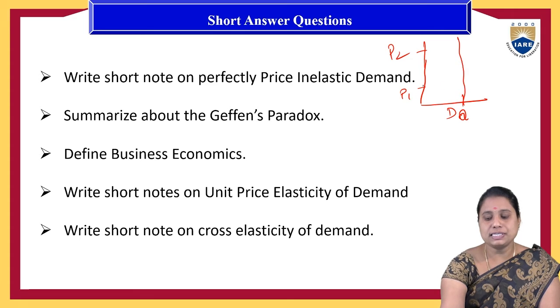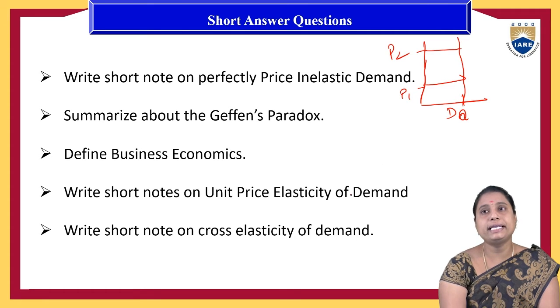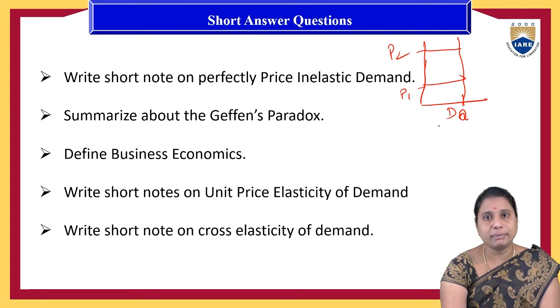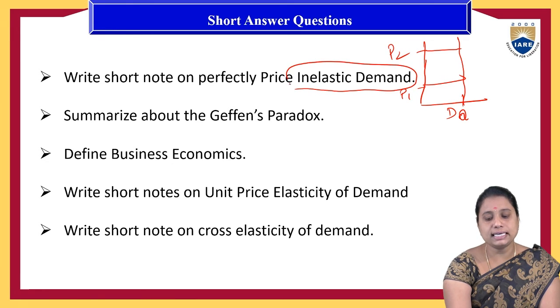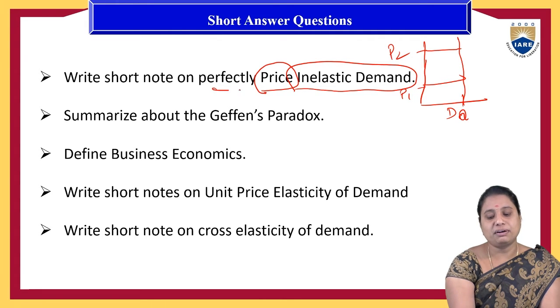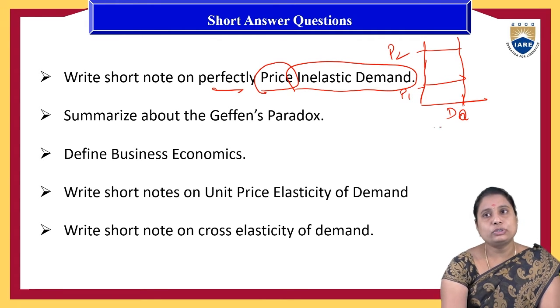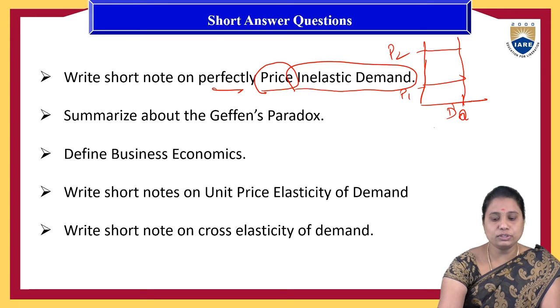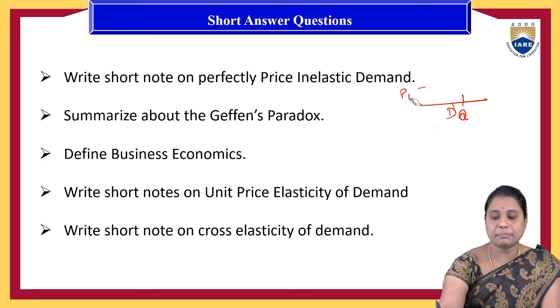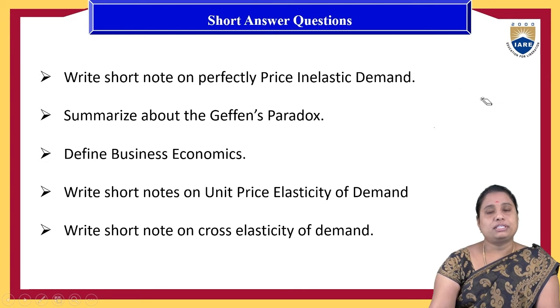The price change does not show any influence on the quantity demanded of a product. That is called inelasticity, and here the determinant factor is the price, and it perfectly doesn't show any impact on the quantity demanded. So with that you need to explain with a graphical representation for this one.